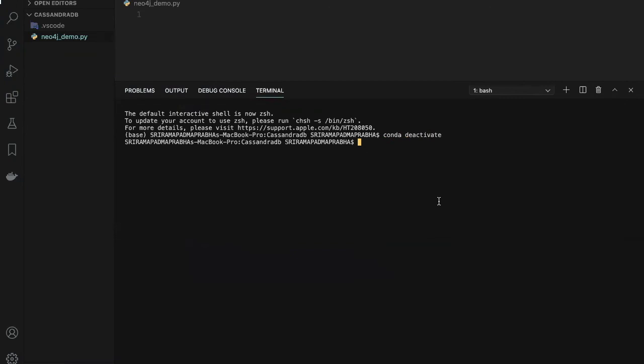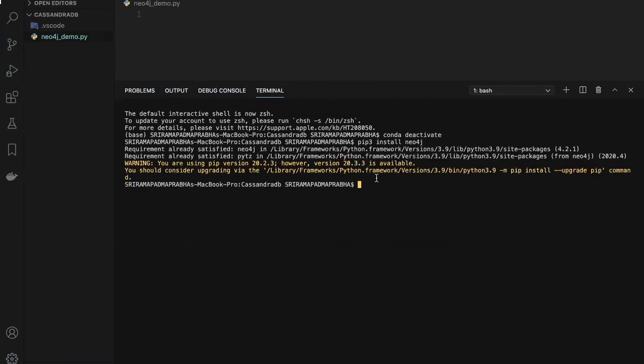Just give pip install. I'm using two versions of Python, so pip3 install neo4j. It's already installed in my local, that's the reason it says requirement already satisfied. And this driver depends on the Python timezone package, which is also installed by default with Neo4j. Now if I want to work on it, it's very simple.